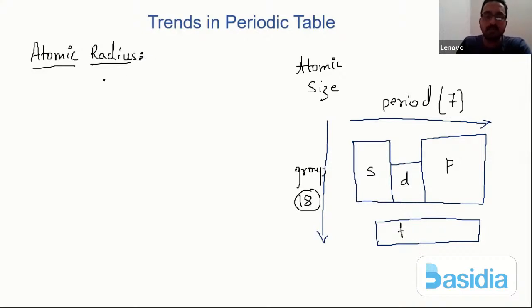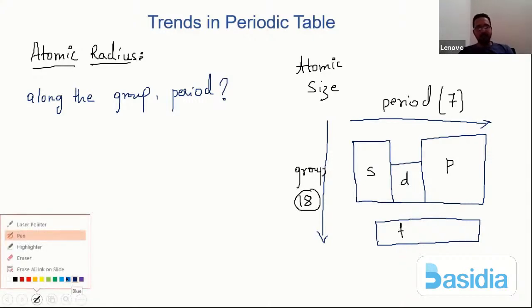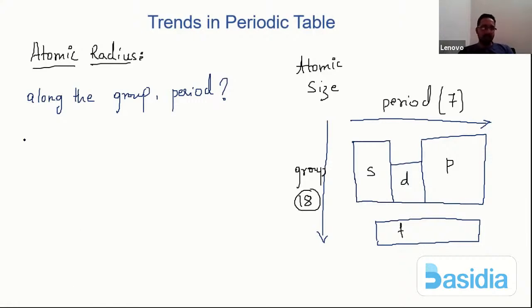When we discuss atomic radius along the group, and across the period, what exactly is happening, that is our main question here. Before we start with the trends, or the behavior, we first have to understand what exactly we mean by the atomic radius. That is the most important thing.